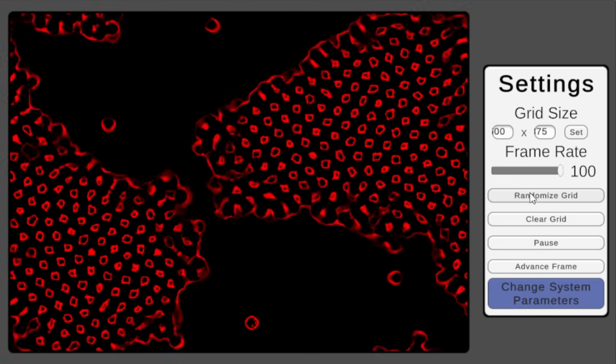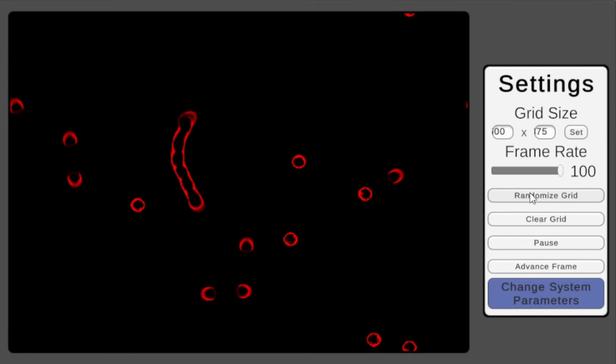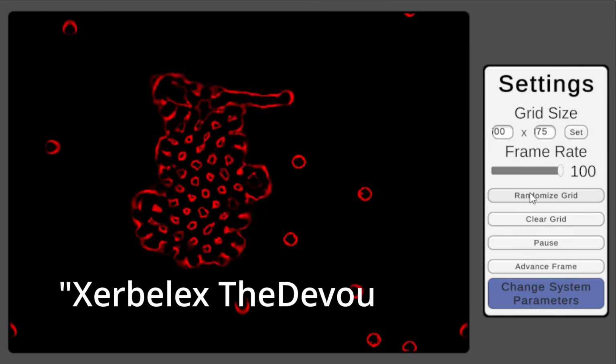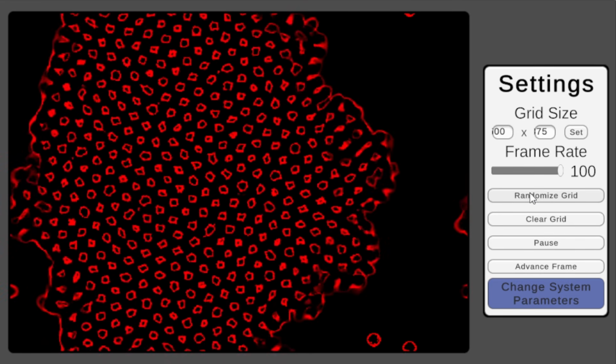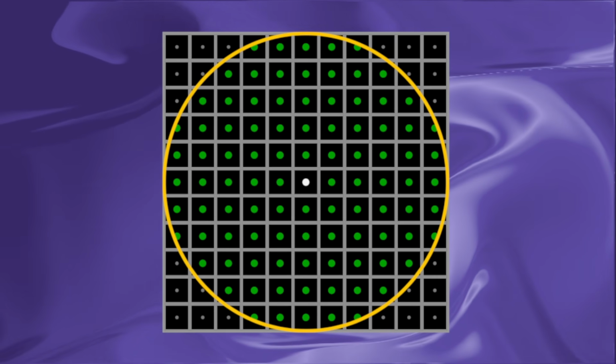It's definitely a life form as we've defined them, so it needs its own name. But it's definitely not a little guy, so not the Parvuli genus. So this will now be known as Zerbilex the Devourer. I think maybe that's our sign to change our system again. The last thing I want to do today is make our neighborhood more versatile.